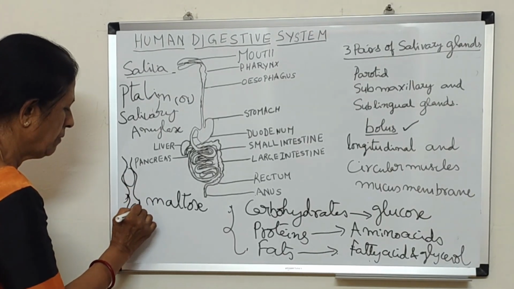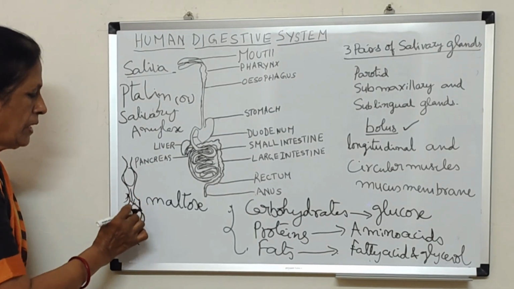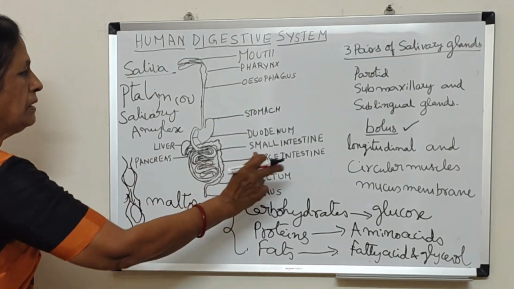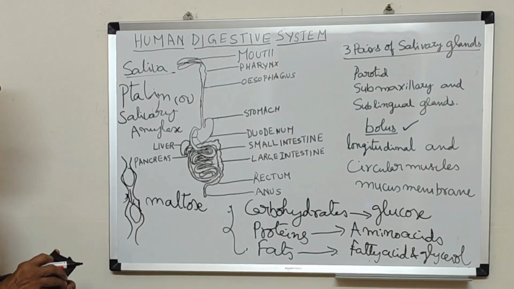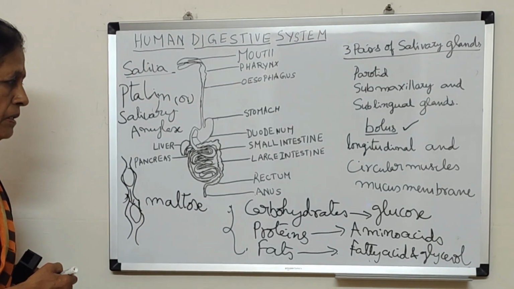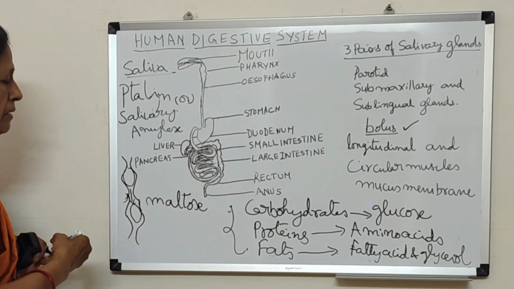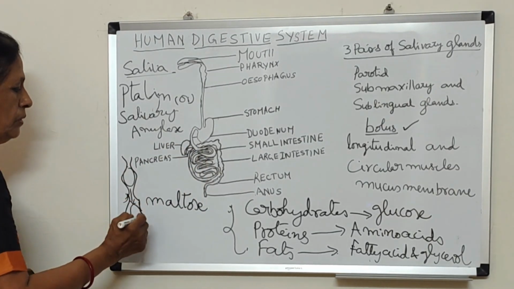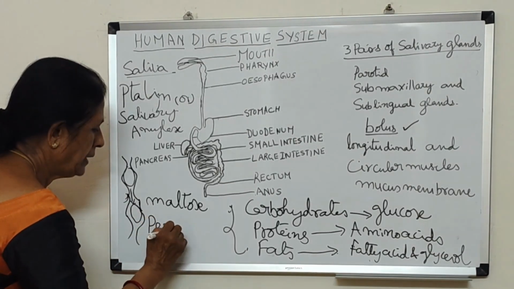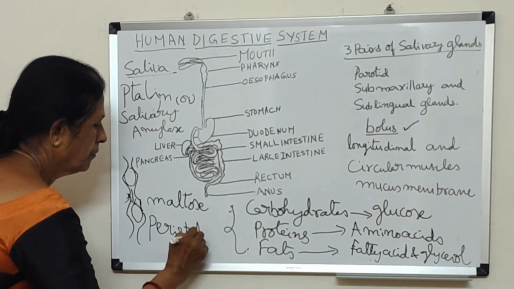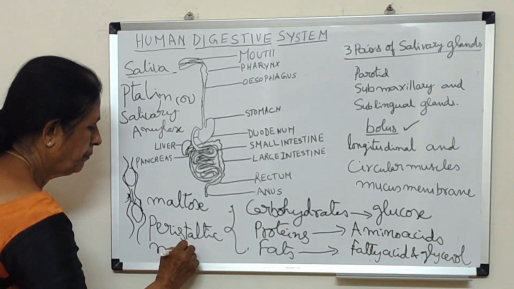Again it is pushed forward. So the bolus is pushed forward due to continuous contractions and relaxations of circular muscles and longitudinal muscles. So this continuous wave-like movement is called peristaltic movement.